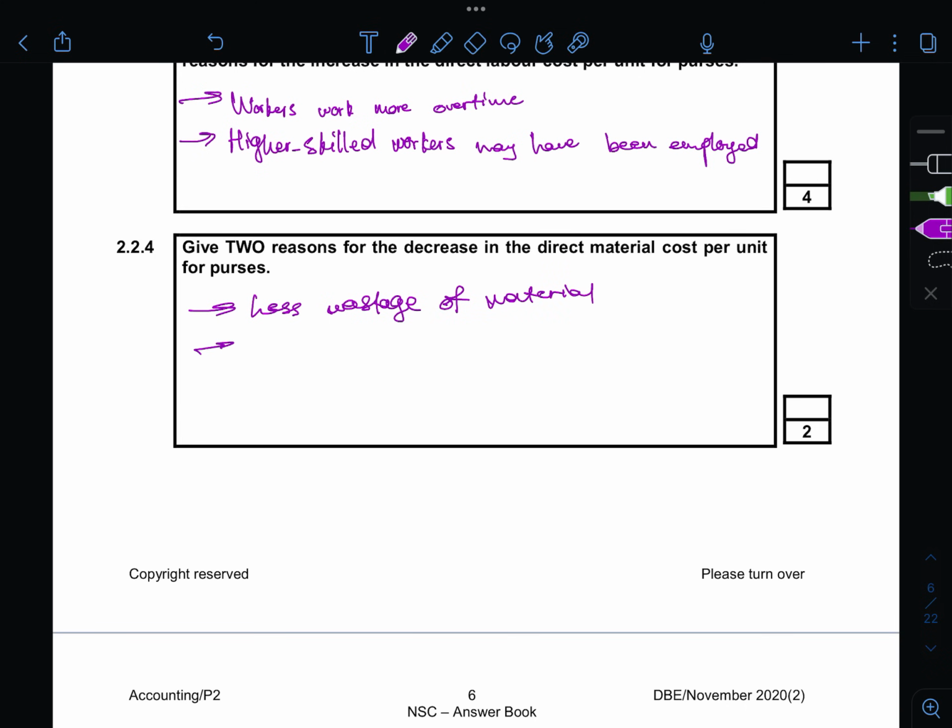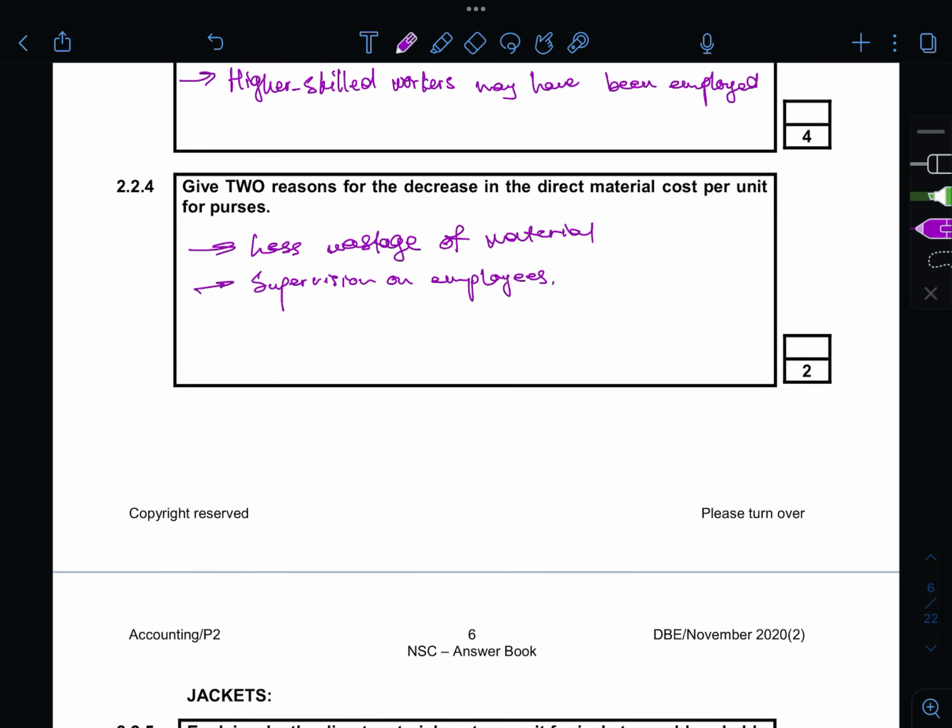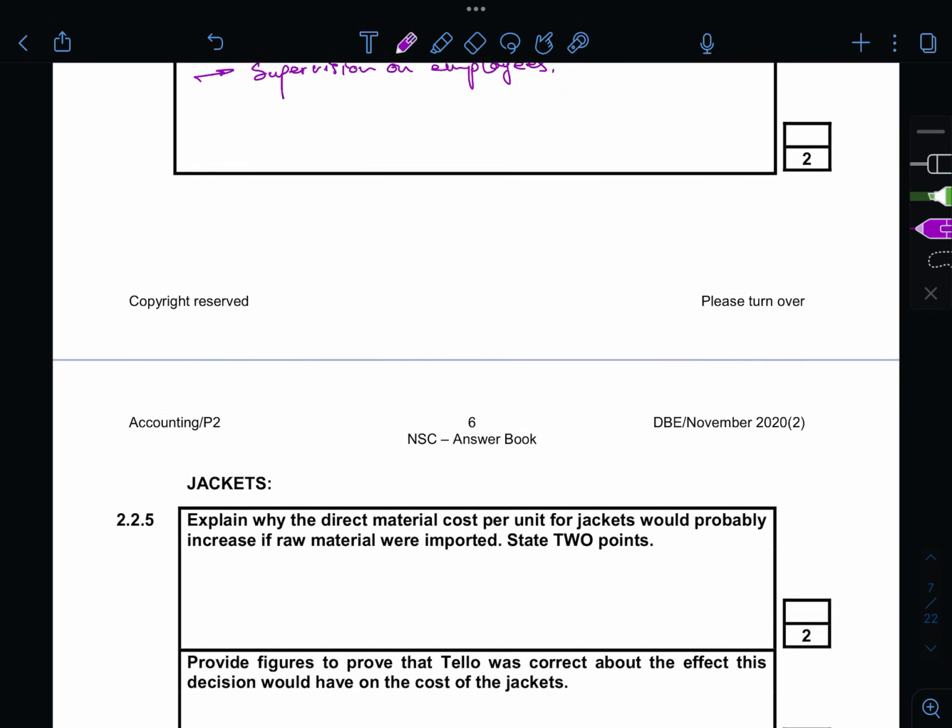Another reason could be the supervisor is there now, watching them on how they actually produce, if they're not wasting anything. So supervision on employees. Because if your boss is around and they're looking at how you do your work, you will definitely do your best.